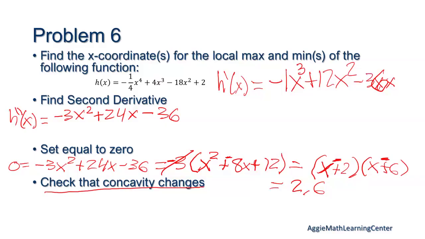Yeah. So I'm gonna see. Wait, speak up. Would you plug it back into your first derivative? Because if you plug it into your second one, it'll equal 0 still. Yeah, if we plug it into our second one, it's going to give us 0 because that's what we solved it to do, right?